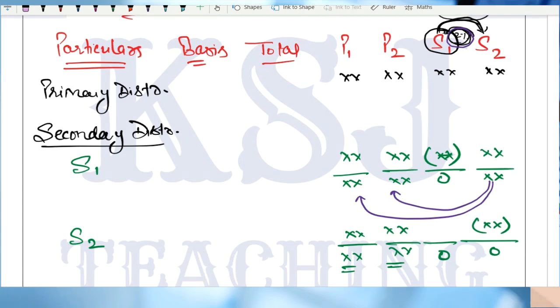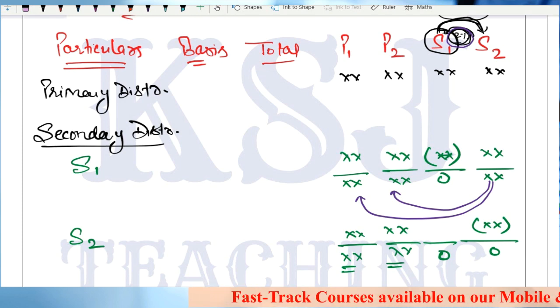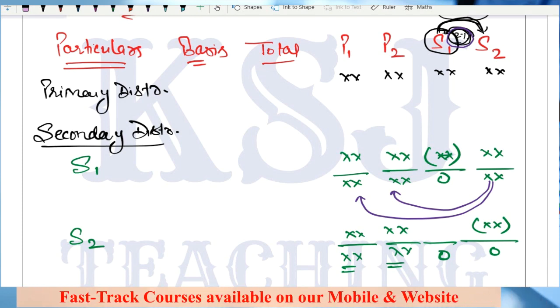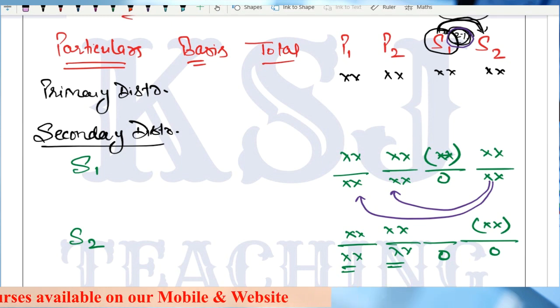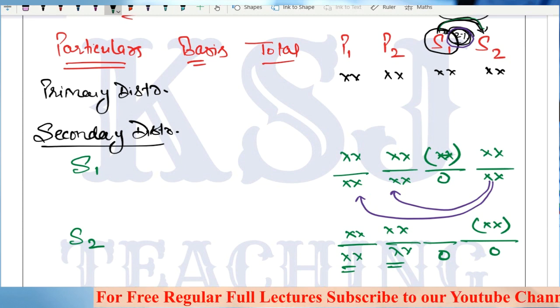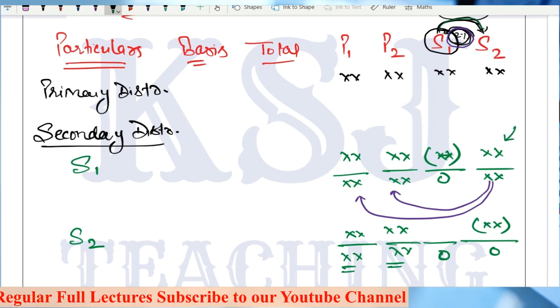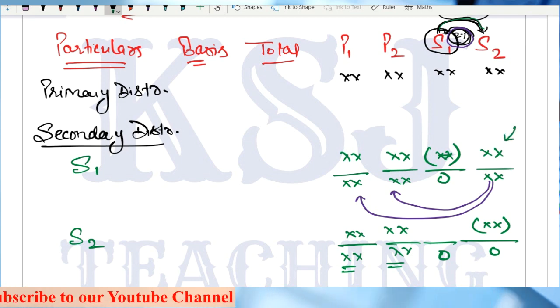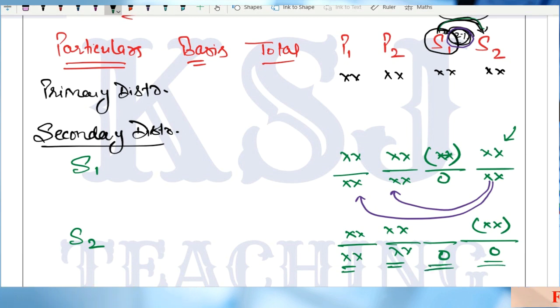In the direct distribution method, what you used to do is directly distribute the overheads between P1 and P2, ignoring the services being provided by one service department to another. But here we can't do it. Here the first priority should be given to that service department which is providing more services, and the overheads are to be distributed between the service departments also. We have to consider the fact that one service department is providing services to another service department. So this is the step ladder method.